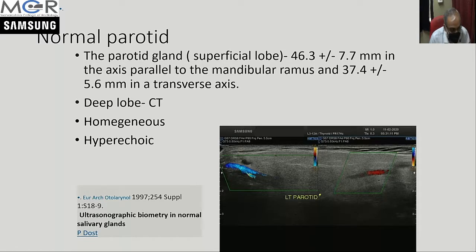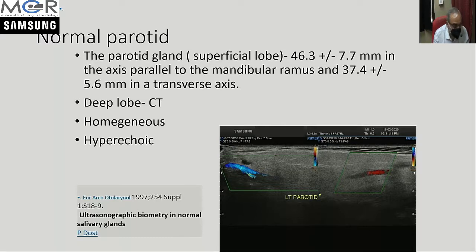And we should understand that while doing ultrasound, we are just looking at the superficial lobe of the parotid gland, and for the deep lobe, CT and MRI may be done as the case may be. And the lesions we are describing are mostly in the upper lobe and sometimes at the angle of the mandible.